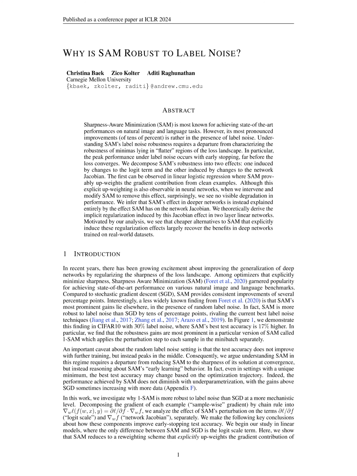Additionally, SAM is designed to be more robust to label noise than traditional optimizers like stochastic gradient descent, SGD, especially in the presence of random label noise, by improving early stopping test accuracy through its unique perturbation mechanisms on the logit scale and network Jacobian terms.